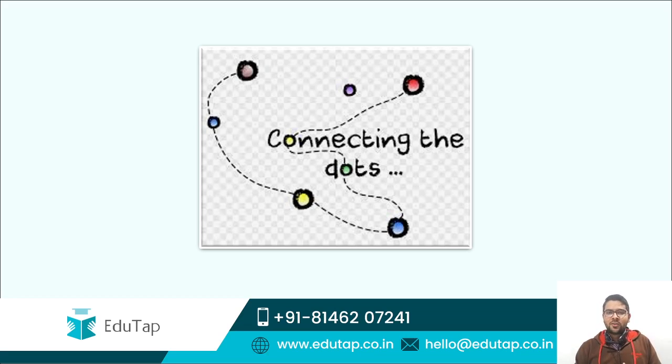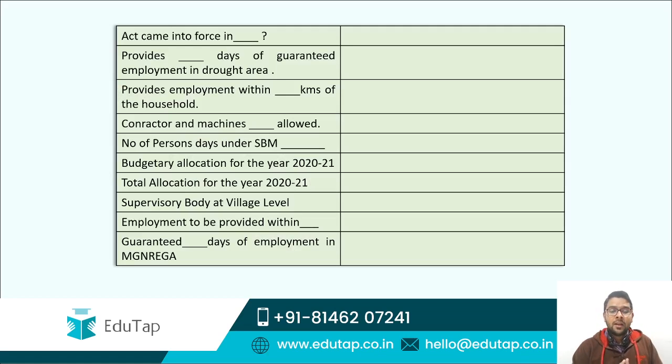So guys, let's now try to summarize what we have learned today. The first question is about when the act came into the picture, or when this MGNREGA scheme was launched. The scheme was launched in the year 2005 as NREGA, National Rural Employment Guarantee Act, and the name was changed in the year 2009. So guys, we cannot ignore the timeline as well.